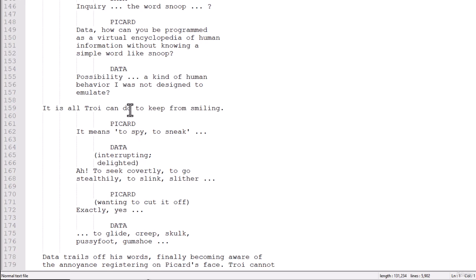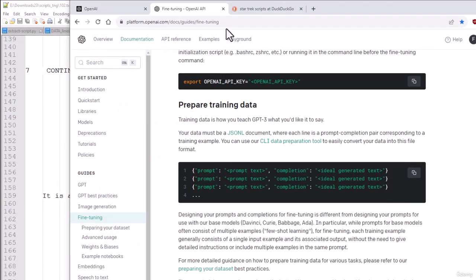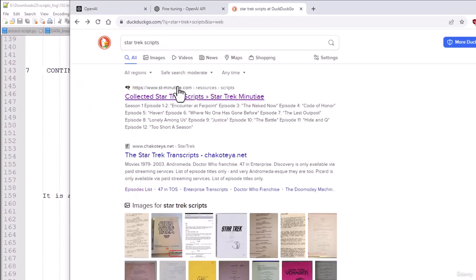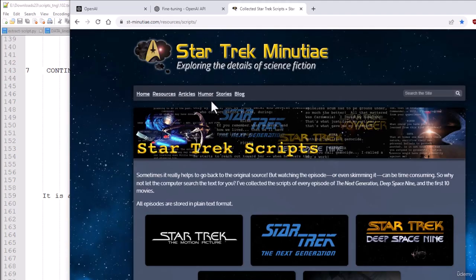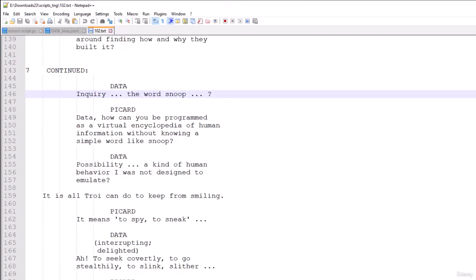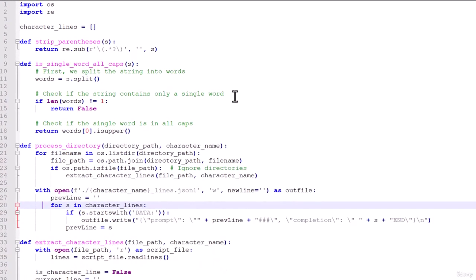So I can't give you a copy of these scripts because of copyright, right? But if you were to, hypothetically speaking, go and search for it, just look for Star Trek scripts, you'll probably find it pretty easily. All right, but I had to write a script to take the scripts and transcribe these into something I can use as input for fine-tuning. And that's what this script is here.